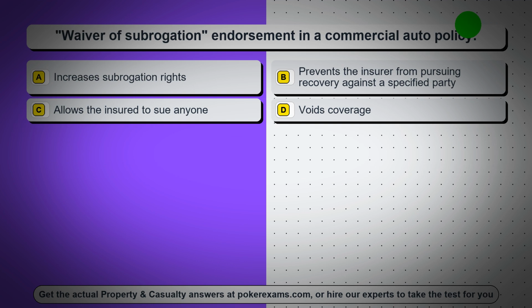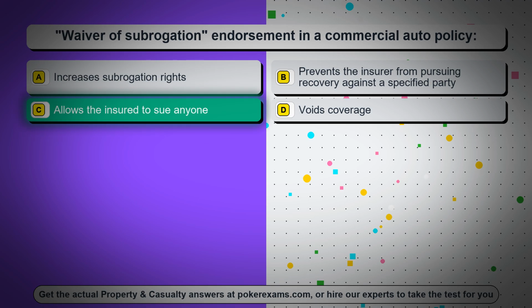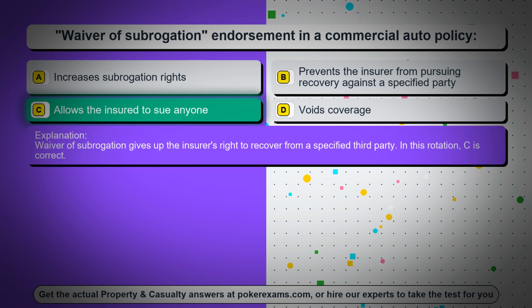Question 33. Waiver of subrogation endorsement in a commercial auto policy. Option A, increases subrogation rights. Option B, prevents the insurer from pursuing recovery against a specified party. Option C, allows the insured to sue anyone. Option D, voids coverage. The correct answer is option C, allows the insured to sue anyone. Waiver of subrogation gives up the insurer's right to recover from a specified third party. In this rotation, C is correct.